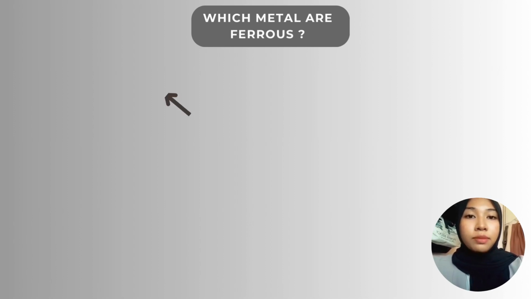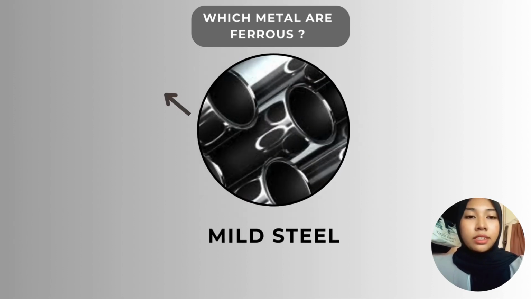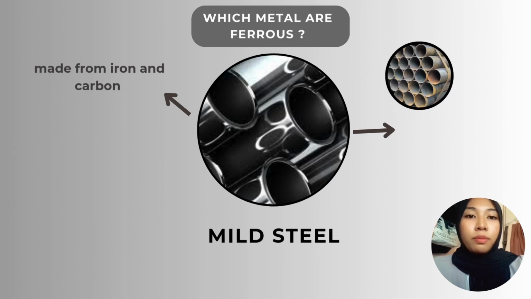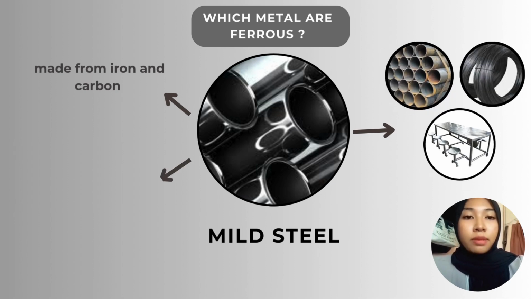The first type is mild steel. Mild steel is a combination of iron and carbon, but with a low carbon content. It's one of the most commonly used ferrous metals because it's cheaper than stainless steel. For example, mild steel is often used to make pipes, metal furniture, and construction formwork.